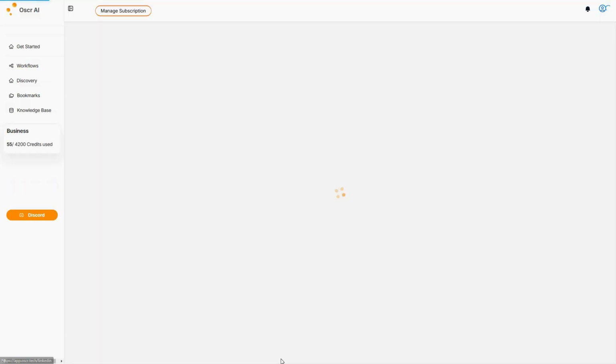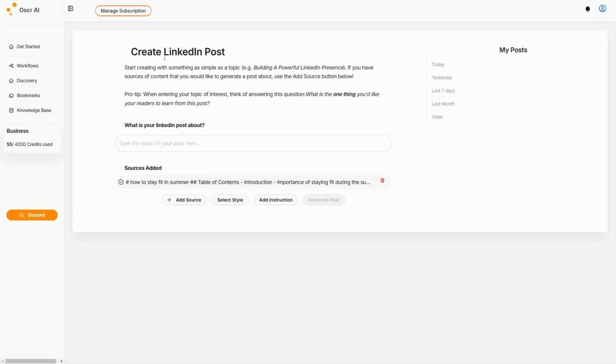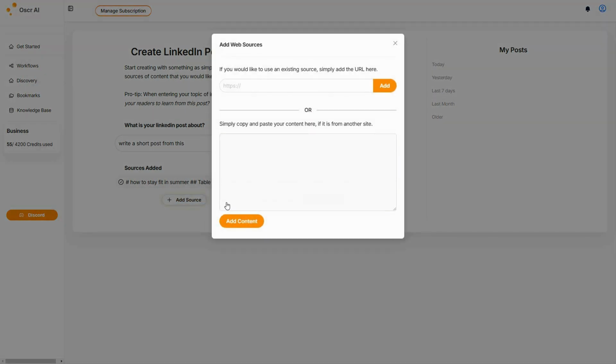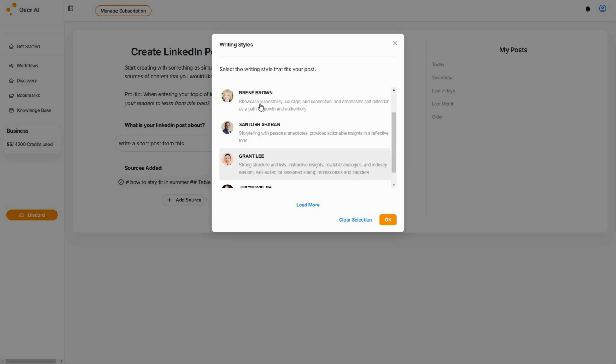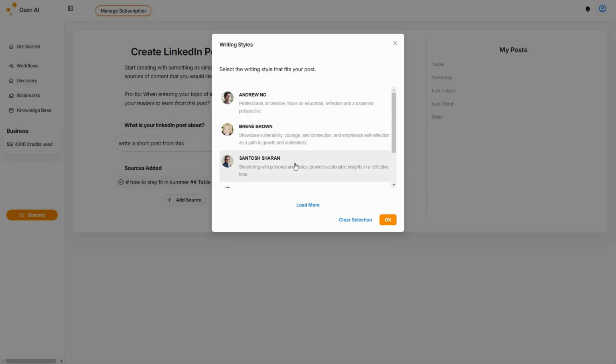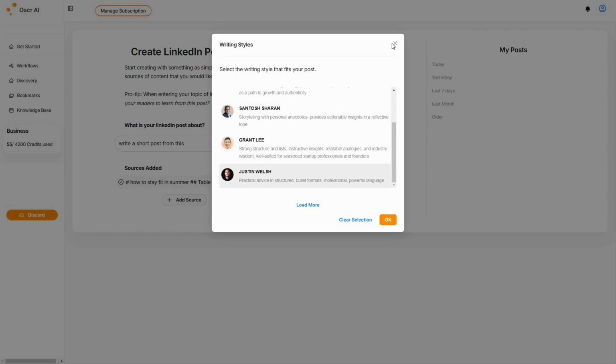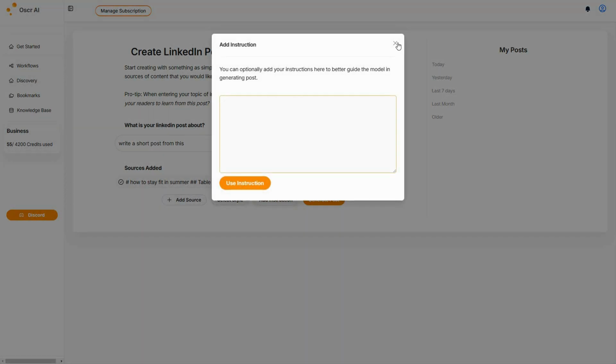So if I do that, now as you can see, we are on this create LinkedIn post section. So now we have added the source. So here is our source, the article that we just created using Oscr AI. This is our source for the LinkedIn post. So now I have to provide some description of what kind of LinkedIn post I want from this. I can also add more sources if I want. I can also select a style. So here are some different styles. Here is the professional style, and then there are also some other styles that I can choose from here. I can also add various instructions.